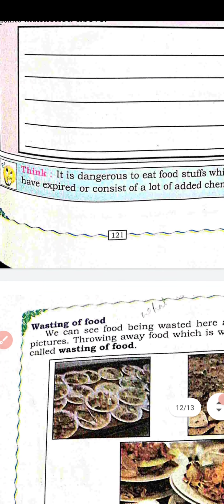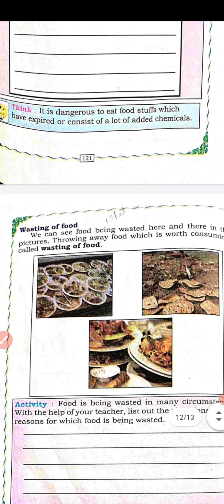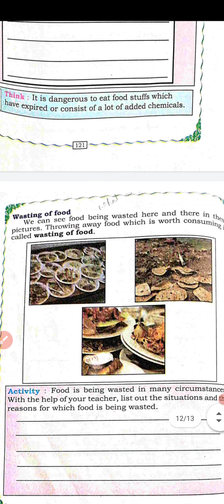Next we have the wasting of food. Many times we see wasting of food. People do not take how much is required; they take more than the required amount and then throw the food. That is called wasting food. Throwing away food which is worth consuming is called wasting of food.